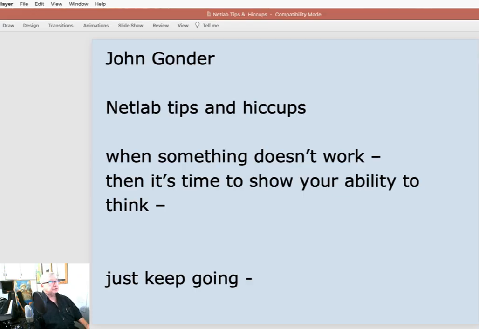Okay, there we go. This is John Gonder for all the classes that are using NetLab, with some tips and hiccups, and talking about maybe sometimes when something doesn't work as expected. And of course, that's when you show your ability to actually think and just keep going.